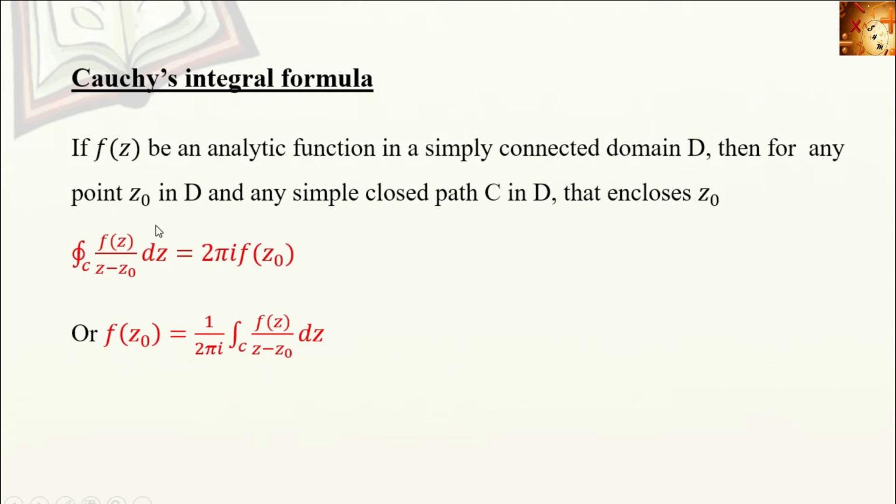Here f of z is an analytic function, z0 is a point in that simply connected domain, and C is a closed path that encloses z0, then f of z0 equals 1 by 2 pi i integral over C f of z divided by z minus z0 dz.